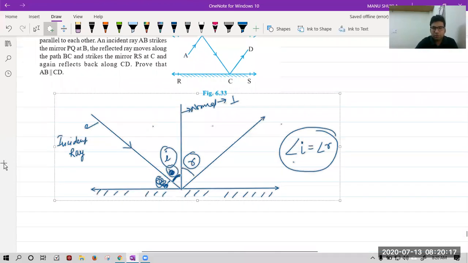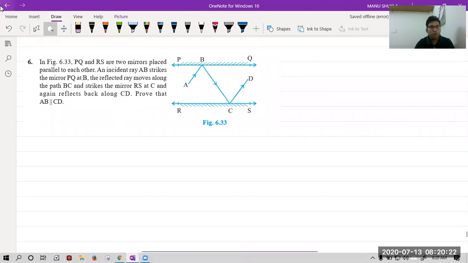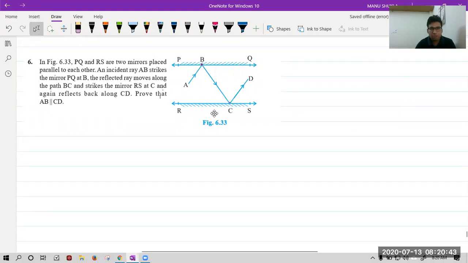First of all, we have to draw two normals. We can see that at point B reflection is going on, and at point C reflection is going on. So we have to draw two normals at these two points. Let me make this a bit larger.